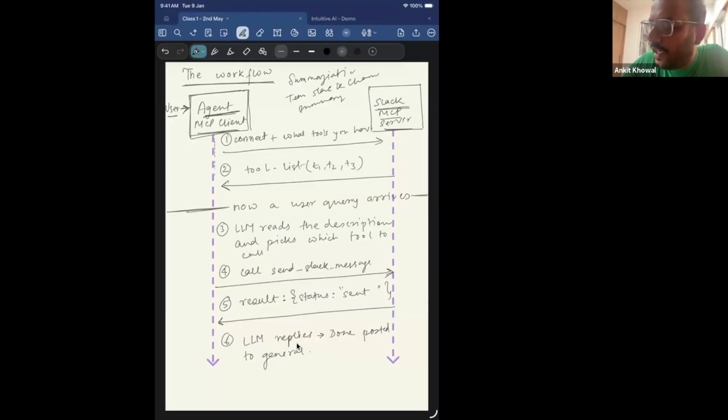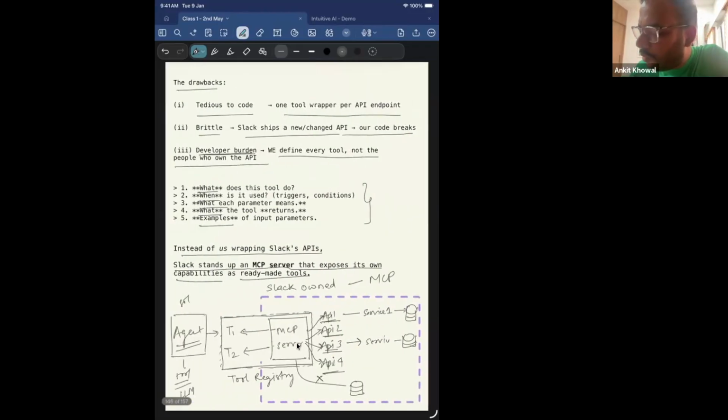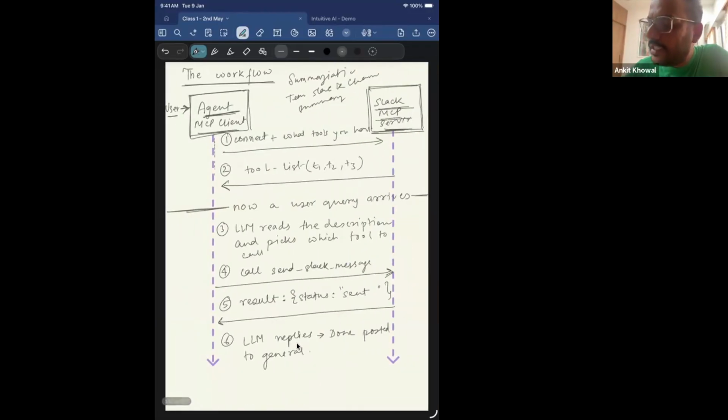Now Slack is providing me some MCP servers, which will basically take care of providing me the APIs. So I am no more defining this tool 1, tool 2, tool 3. Slack has given me all the tools. I just need to register to this Slack MCP server, right? So how will the workflow happen? First, the agent will register itself with the Slack MCP server. It will send a message, connect, what tools you have? So what this Slack MCP server will do is give it the tool list, T1, T2, T3, all the tools, whatever it has.